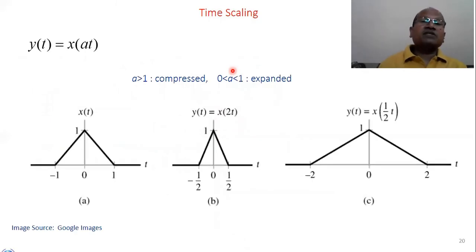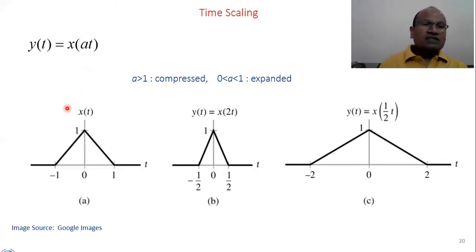And there are operations which can also be performed on the independent variable, for example time scaling. See here, when there is a signal x, y(t) equals x(at). Now we don't know what the value of a is, but we can understand when a is greater than 1 or a is less than 1. If a is greater than 1, what will happen? 2t, 3t, 4t. So obviously, when we write the signal x(t), it means a equals 1.